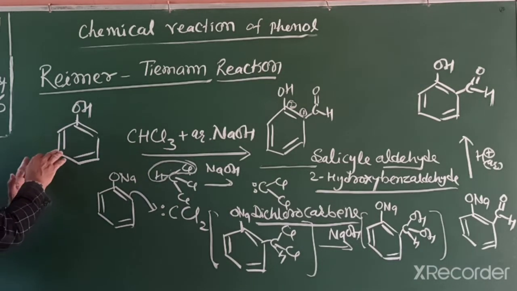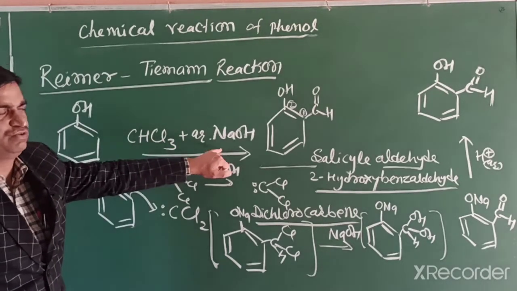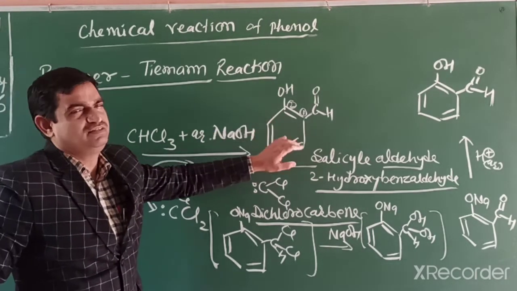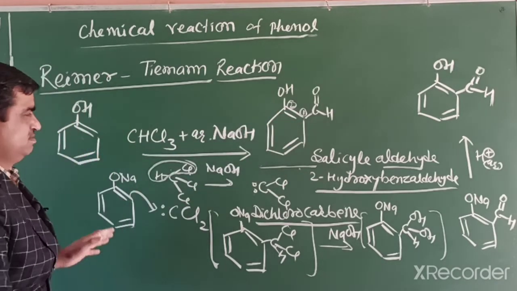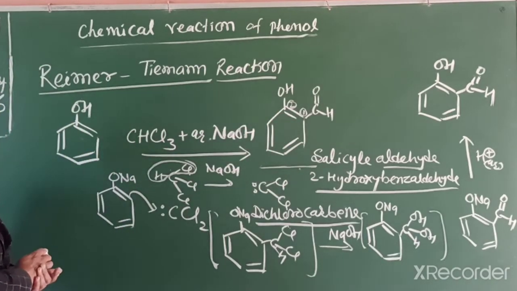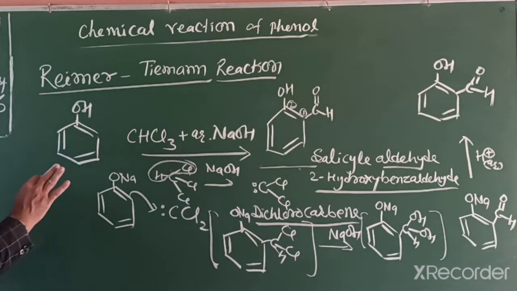When phenol reacts with chloroform in presence of aqueous sodium hydroxide, we get salicyl aldehyde, meaning 2-hydroxybenzaldehyde. The mechanism is not included, but in IIT, JEE and NEET the reaction occurs.